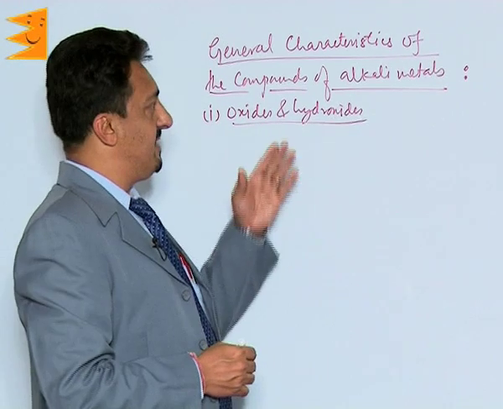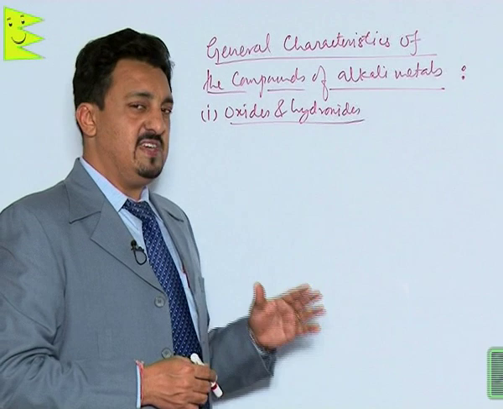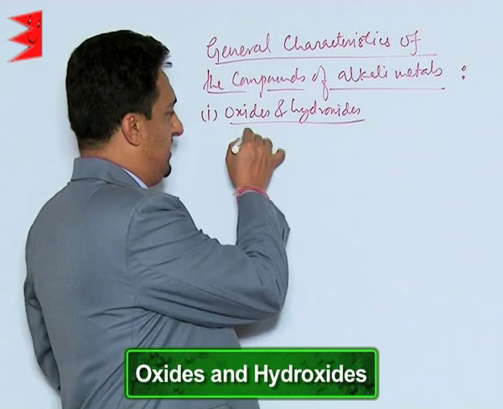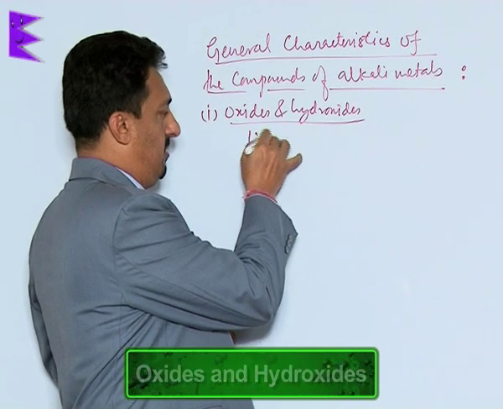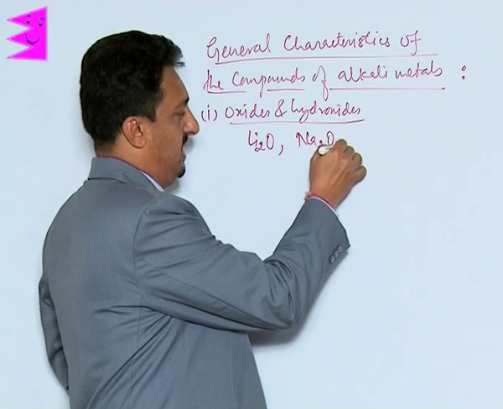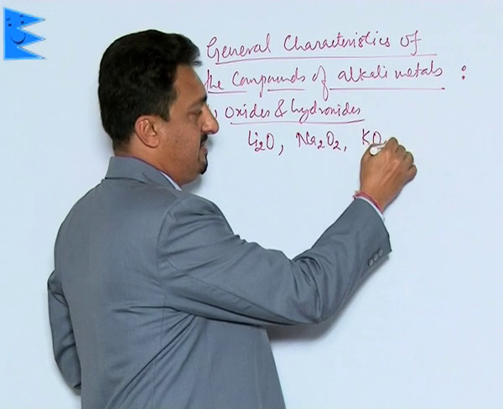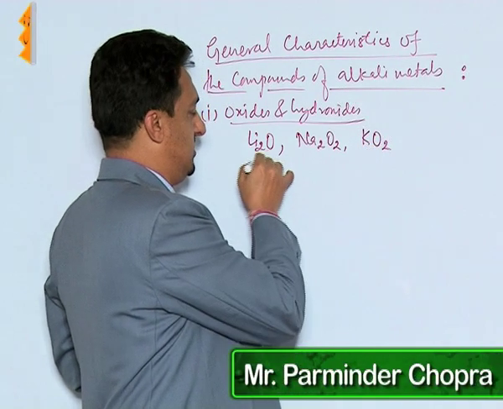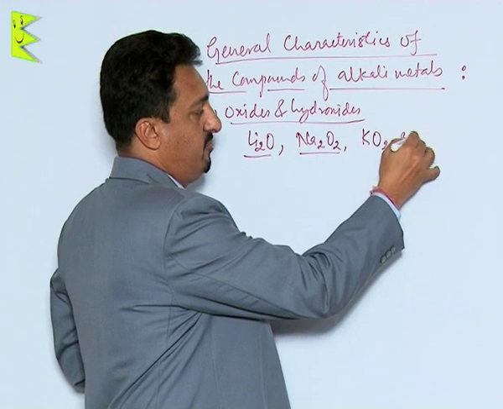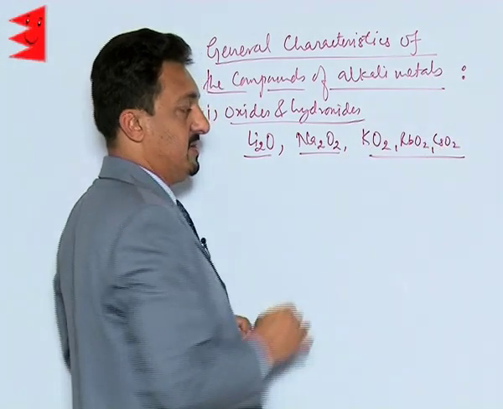Now let us see the general characteristics of the compounds of alkali metals. We will first see the oxides and hydroxides. We know, as we have done, that lithium forms oxide, sodium forms peroxide, and potassium, rubidium, and cesium form superoxides. So this is how they are different: potassium superoxide, rubidium superoxide, and cesium superoxide.